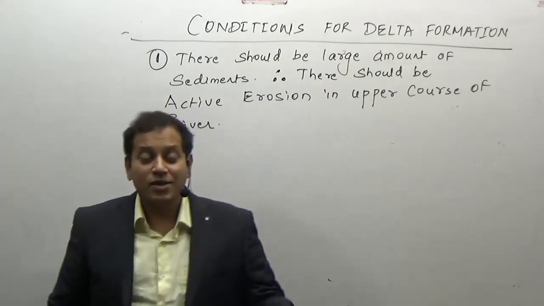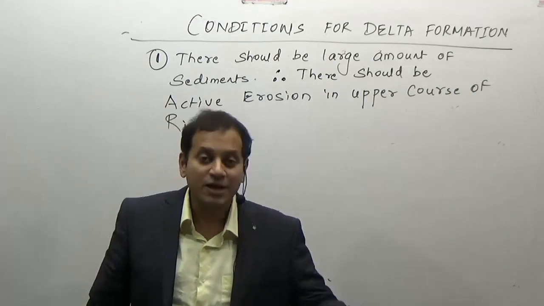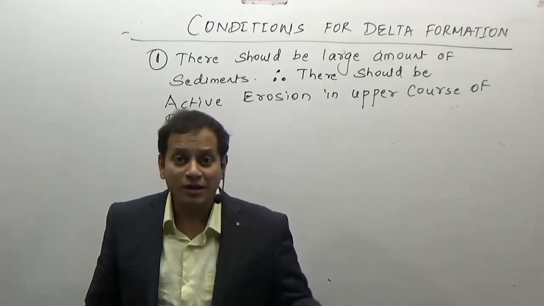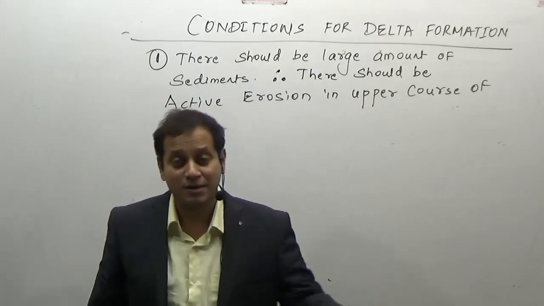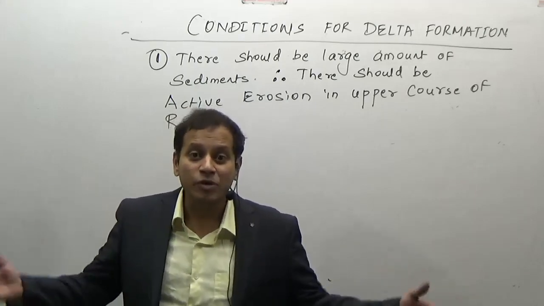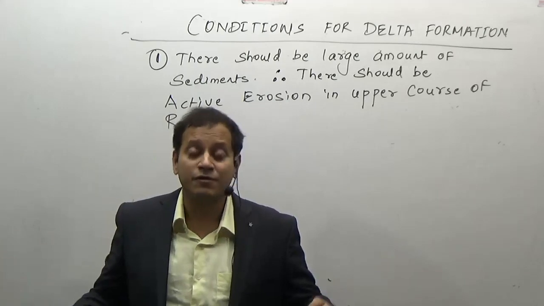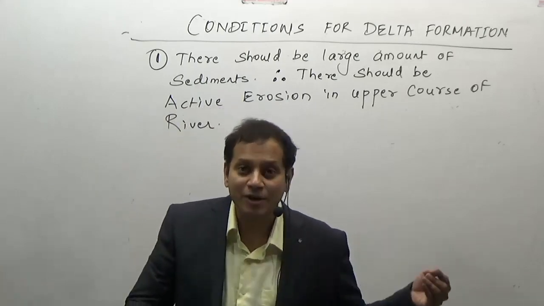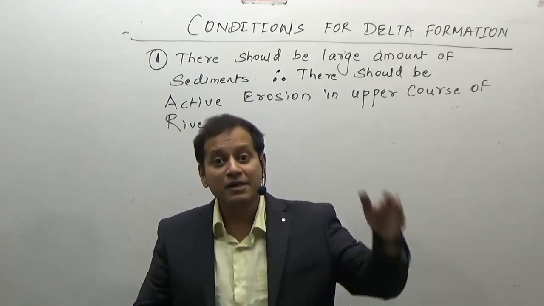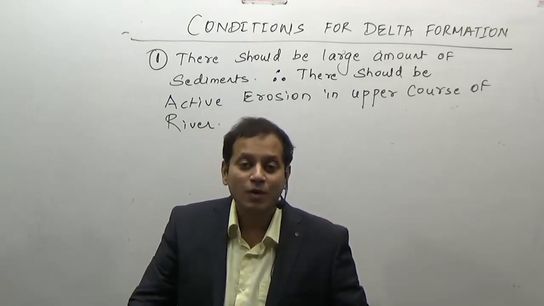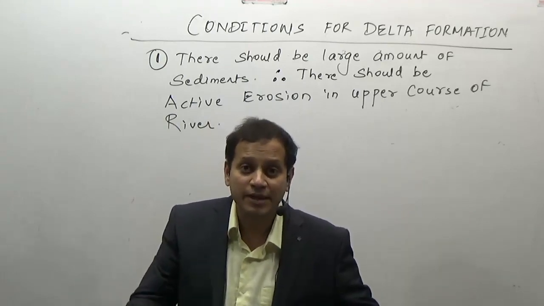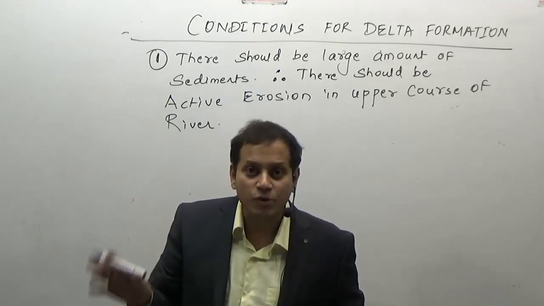The second is, the longer the river is, the longer the path it travels, the maximum distance it travels, the more sediments there will be. If a river is traveling for example only 20 kilometers, on the other hand, if a river is traveling for 2000 kilometers before meeting the sea, which river will have more sediments? 20 kilometers or 2000 kilometers?